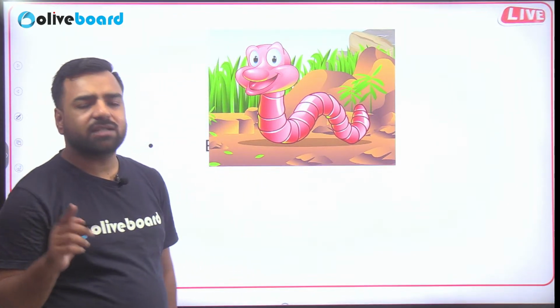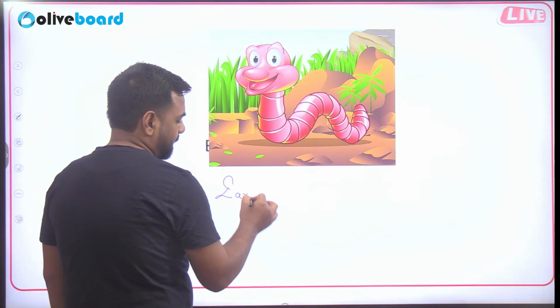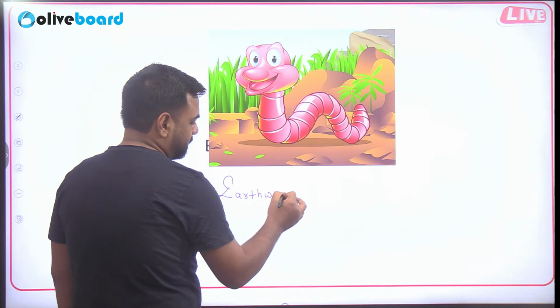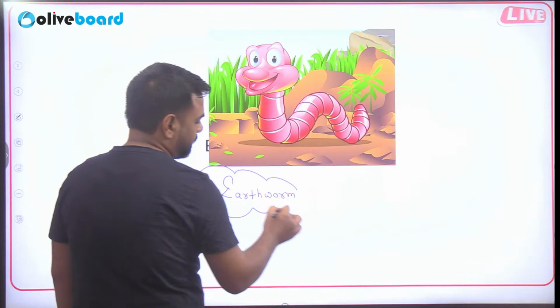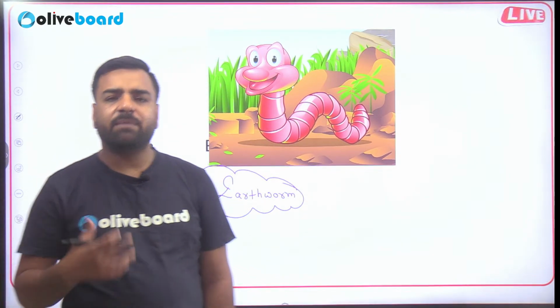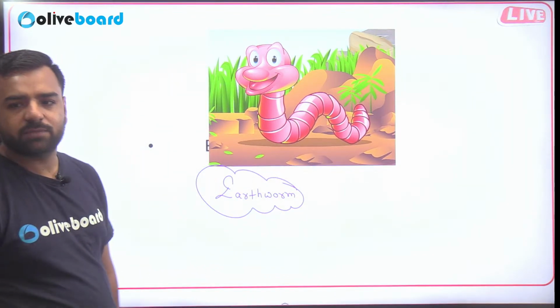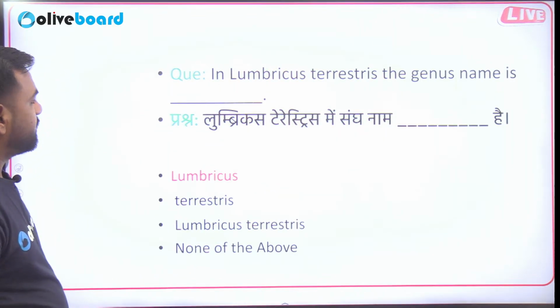Next. So that's the cute earthworm, right? So the Lumbricus terrestris was actually the name of the earthworm. Acha, this earthworm is also known as the farmer's friend because it helps in making the soil fertile. That's it. Next, what's the next part? Next is, acha, this is done.